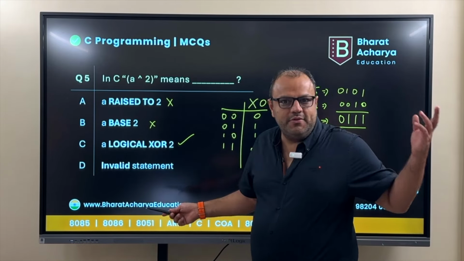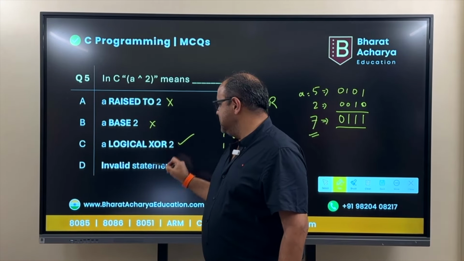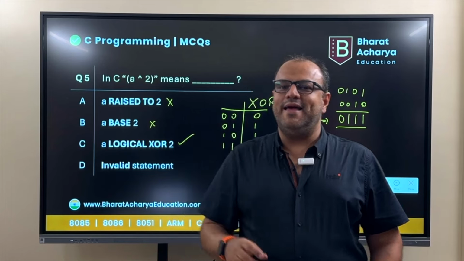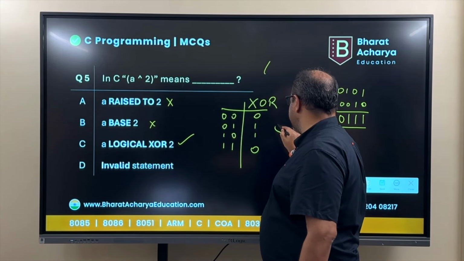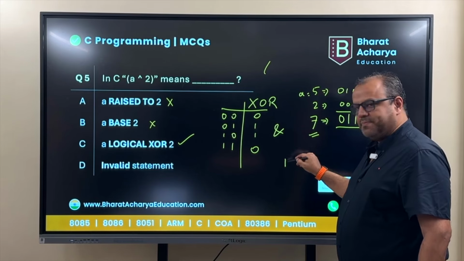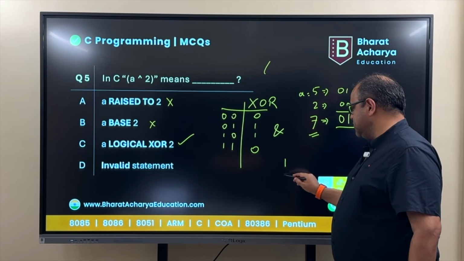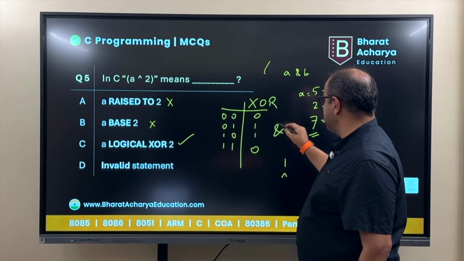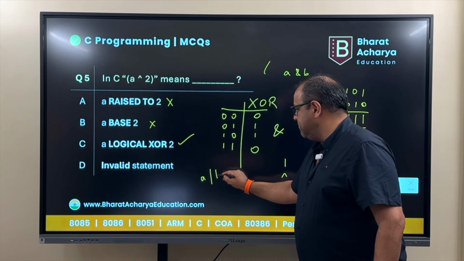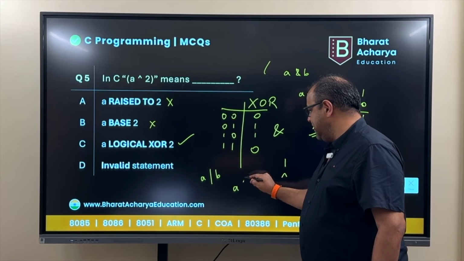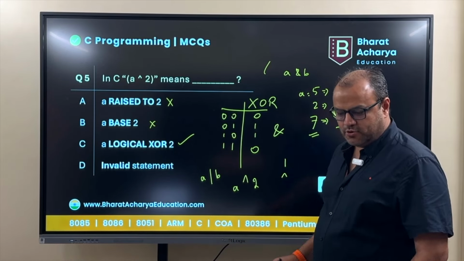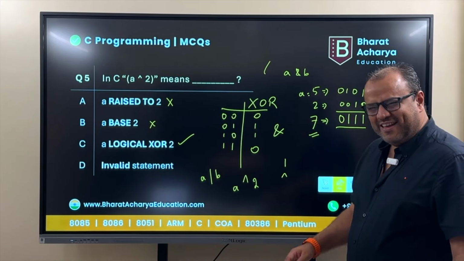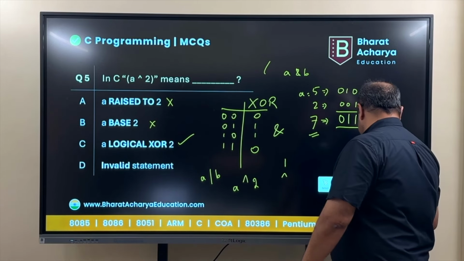The question doesn't have to explain the operation. The question is, what is this? This means logical XOR. So there are 3 logic gates, I repeat for the last time: AND, OR and XOR. AND is written as an ampersand, OR is written as a pipe, a single vertical line, and XOR is written as this. So if I write A and B, I'm doing a logical AND. If I write A or B, I'm doing a logical OR. And if I write A XOR B or A XOR 2, that means I'm doing a logical XOR. So this was your 5th question. I was going to do only 5, but just felt like doing one more. Bonus question, you could think of it as.